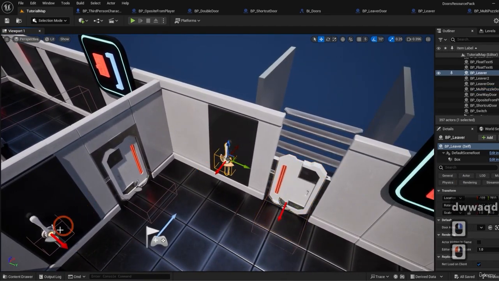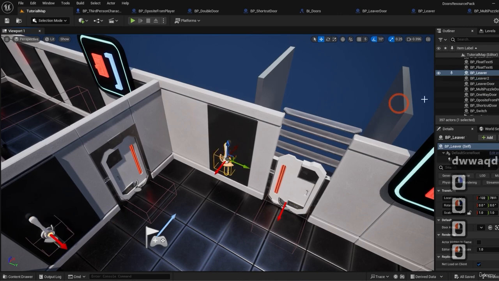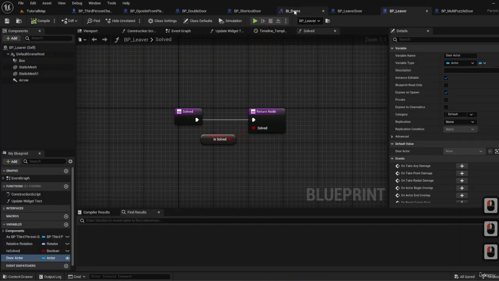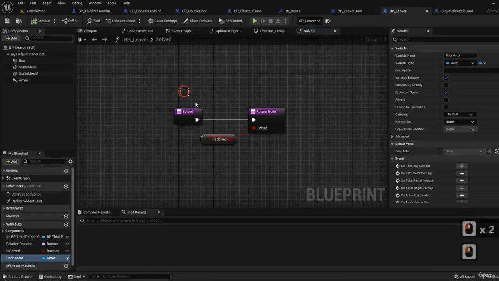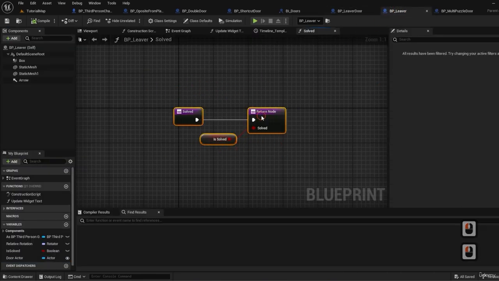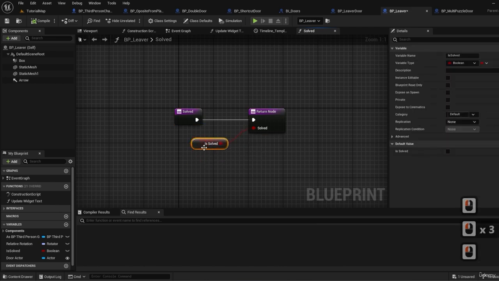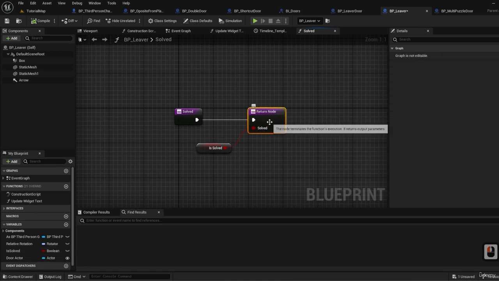We added two switches and we added an interface, a new interface function to them that we called solved, and we implemented that when solved is called, because it's a function with a returning node, it's returning the isSolved status of the switch. We renamed the solved variable that we had to isSolved, because I named solved also the variable of the interface, which led to an error because we can't have two variables with the same name, a returning one and a variable of the blueprint.